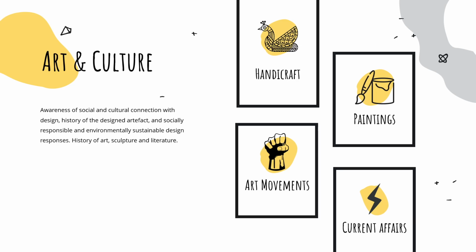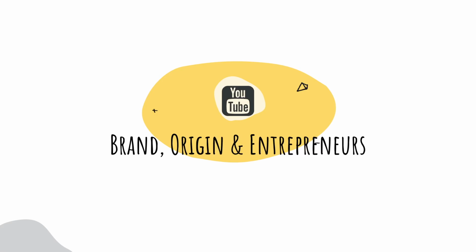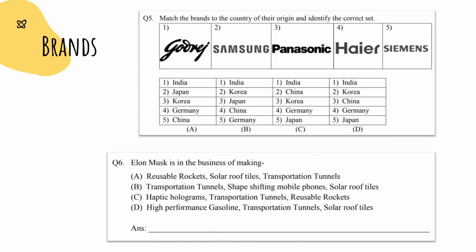The next topic is brands, their origin and entrepreneurs. There is no single way through which you can prepare this topic. You have to observe news and current affairs and be vigilant about this one. For example, last year they asked about Elon Musk, Paytm and others. This year the focus of the country is on creating a self-reliant India. So can you think from that point of view and anticipate a question? Try to read topics from that perspective.